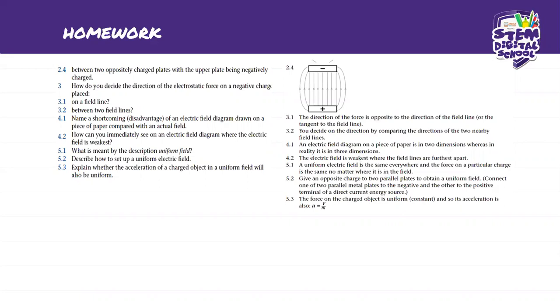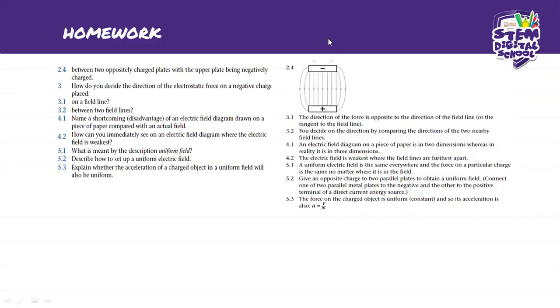Okay, so number 5.2, it says, describe how to set up a uniform electric field. Okay, how do you set up a uniform electric field? So it says here, give an opposite charge to two parallel plates. So it would be an arrangement similar to this one.